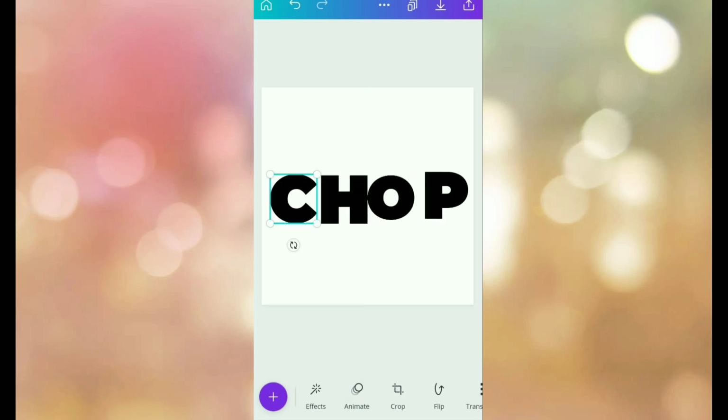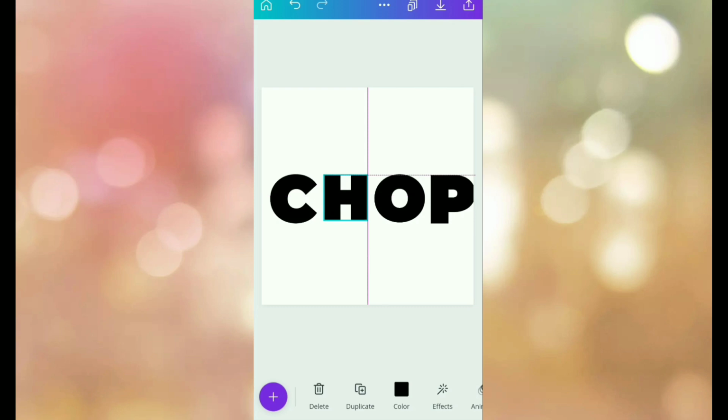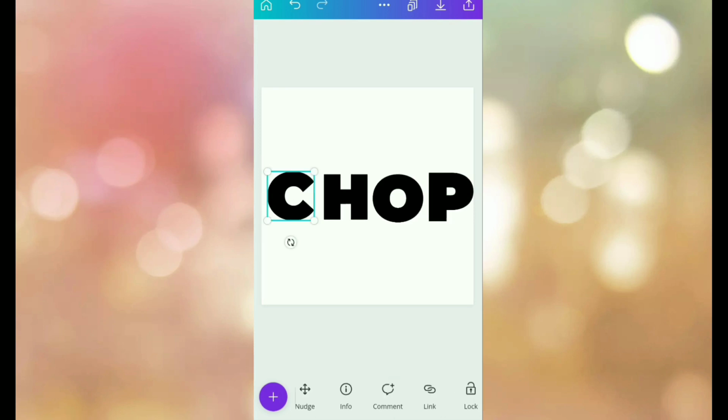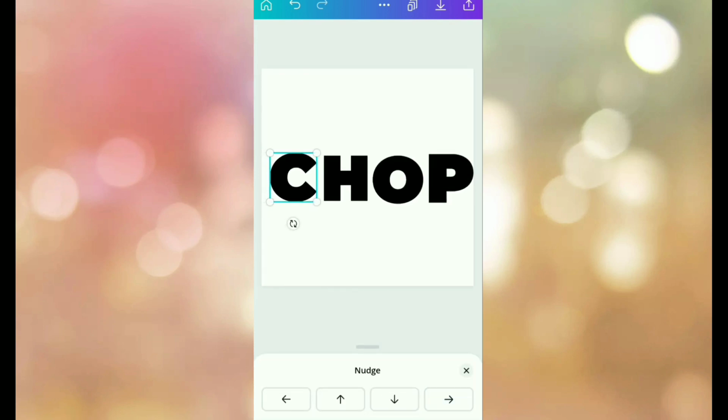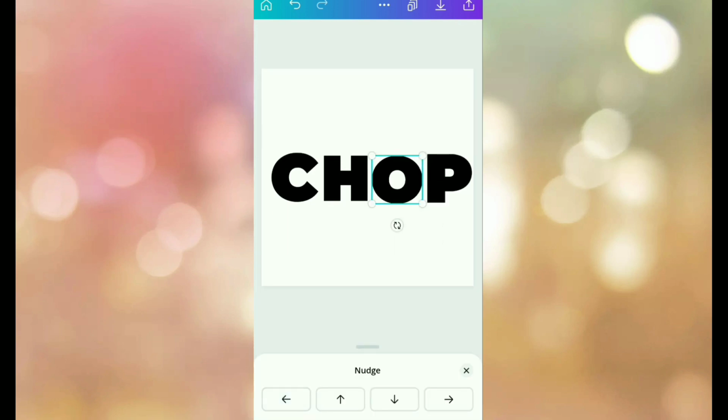Now after selecting all these letters, we are resizing it so that they will look appropriate as well as cool. Now I am resizing it fast so that it will save your time. Resizing process is going on.